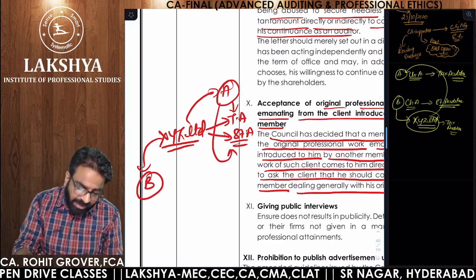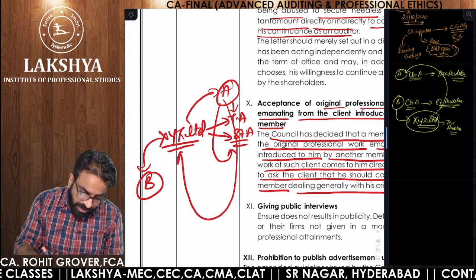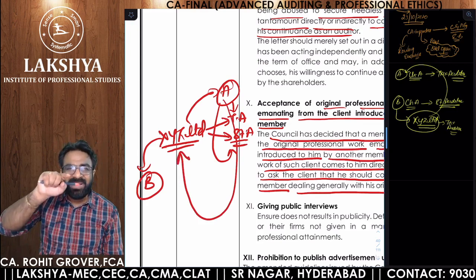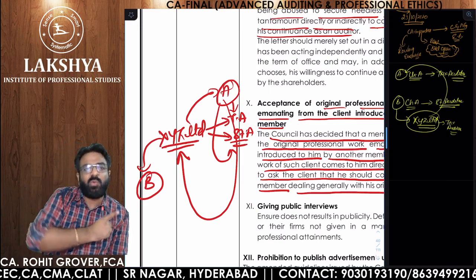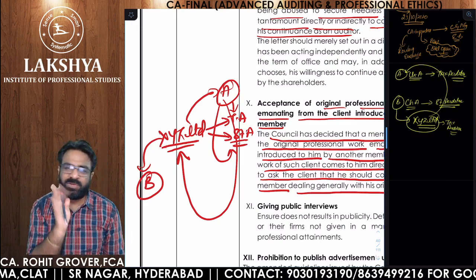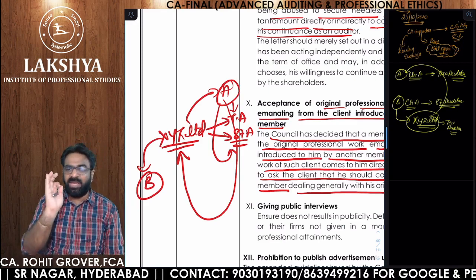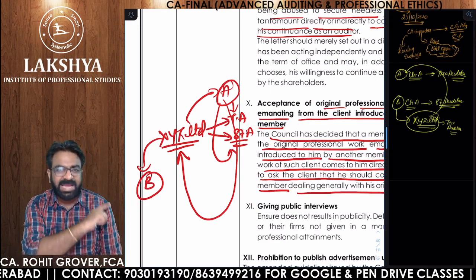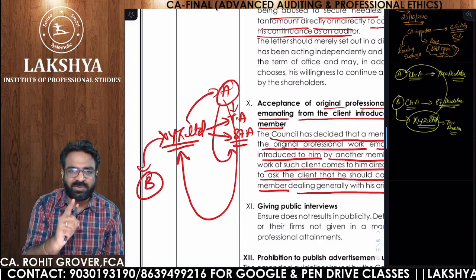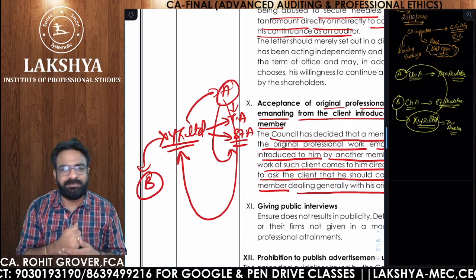A should tell XYZ Limited that please come to me for the statutory audit via your old auditor, the one who has referred me. It is unethical. If I accept your statutory audit, B will mind. B has helped me in professional work in getting the tax audit. How can I backstab B?